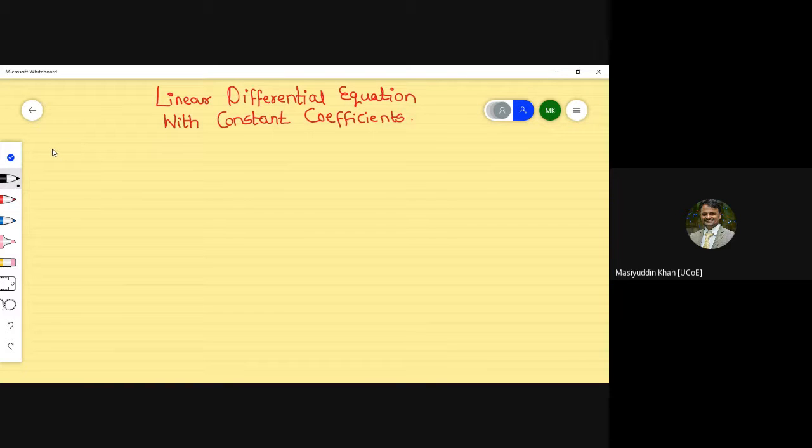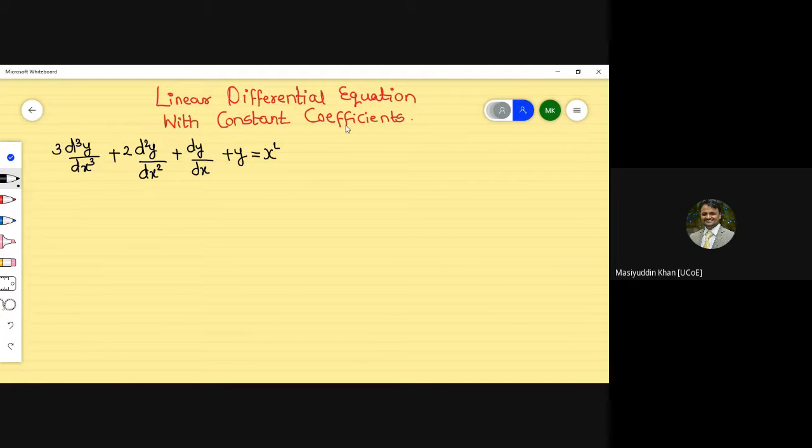Suppose I'm writing here: 3 into d cube y upon dx cube, plus 2 into d square y upon dx square, plus dy by dx, plus y is equal to x square.